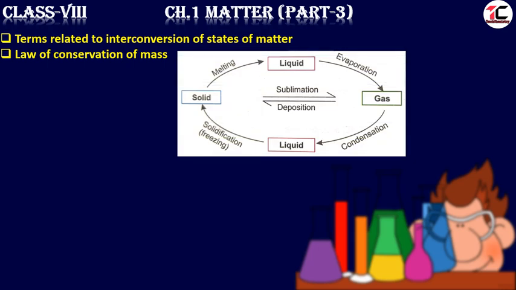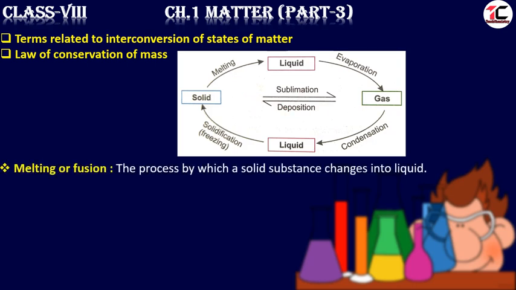In the diagram, we can see there is the interconversion. Solid on melting changes into liquid. Liquid on evaporation changes into gas. Gas on condensation changes into liquid, and liquid again on freezing or solidification changes into solid. There are some solids that directly change into gas on heating. That is the sublimation process. And gas will directly change into solid by the process of deposition.